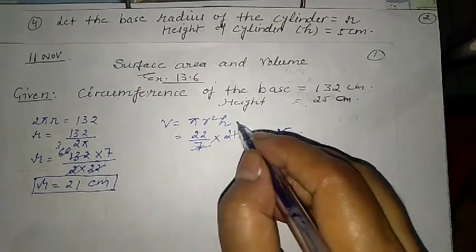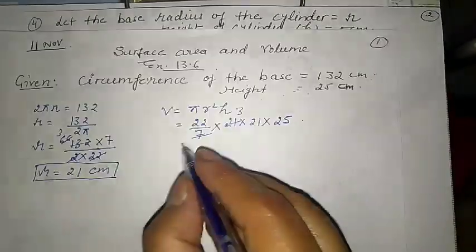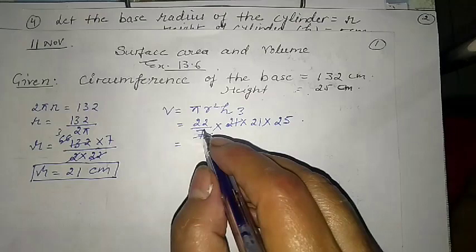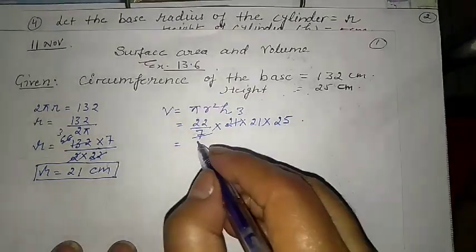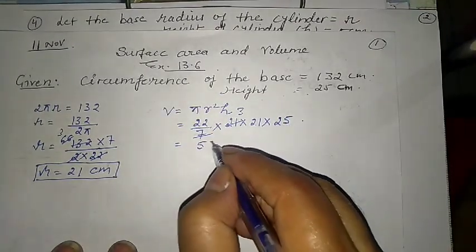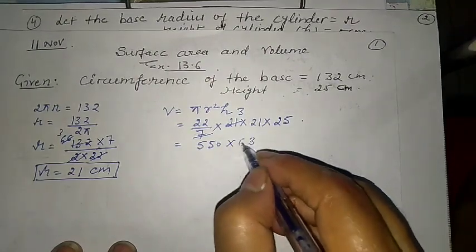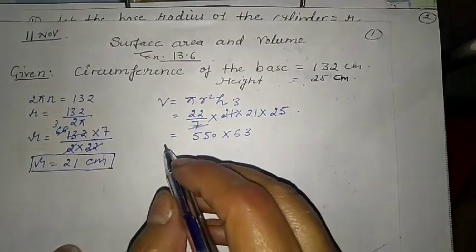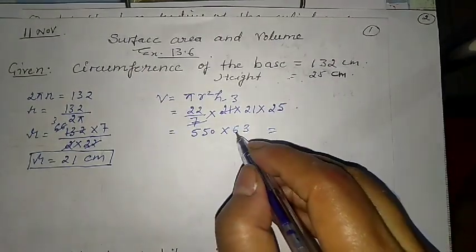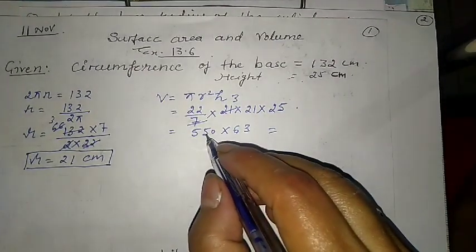We can divide this, and here we have 3. If we multiply 25 and 22, we have 550.